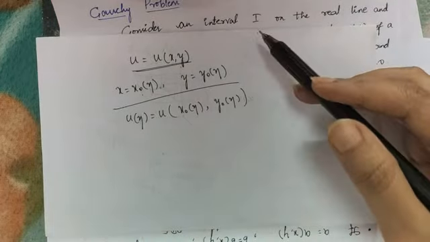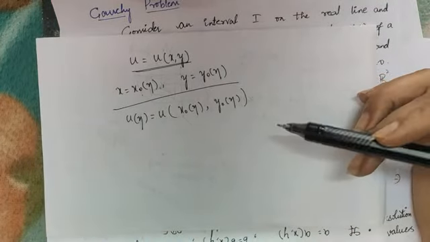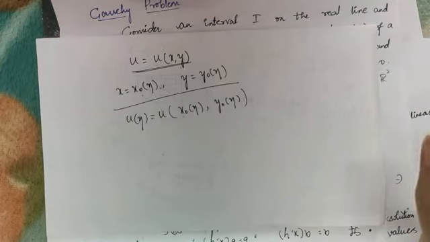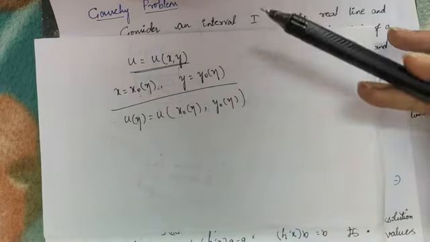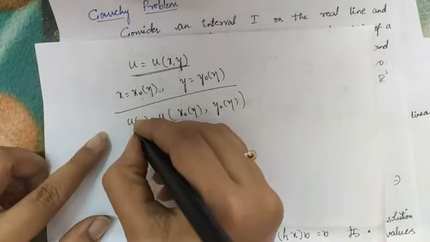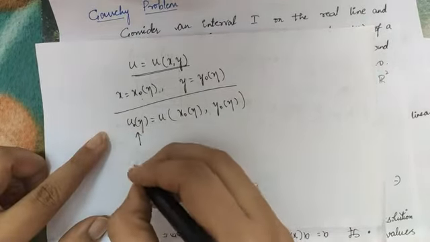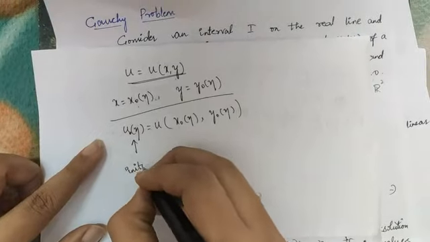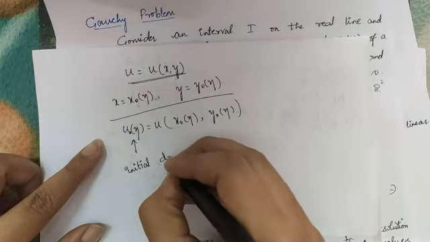If these conditions are satisfied, then we can say that the Cauchy solution exists at x is equal to x naught of eta and y is equal to y naught of eta. So this u naught of eta is nothing but the initial data.